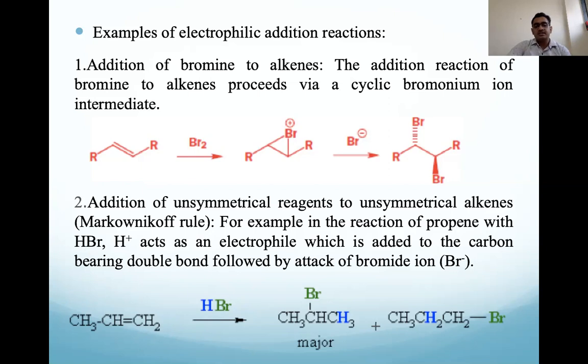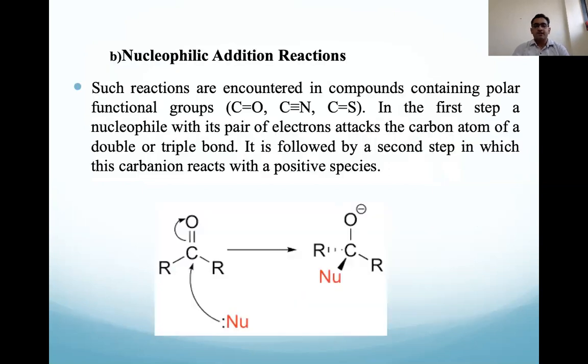And carbon number two is a secondary carbon. At that place, the secondary carbocation is more stable than the primary. So the bromine attaches on the secondary carbon, and that one is the major product. Okay, so next, the nucleophilic addition reaction.